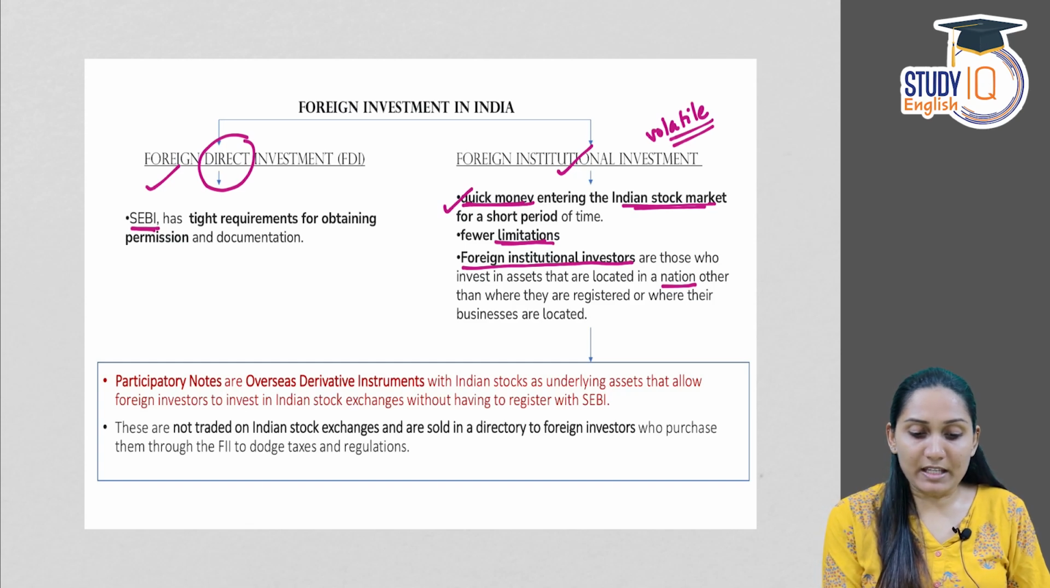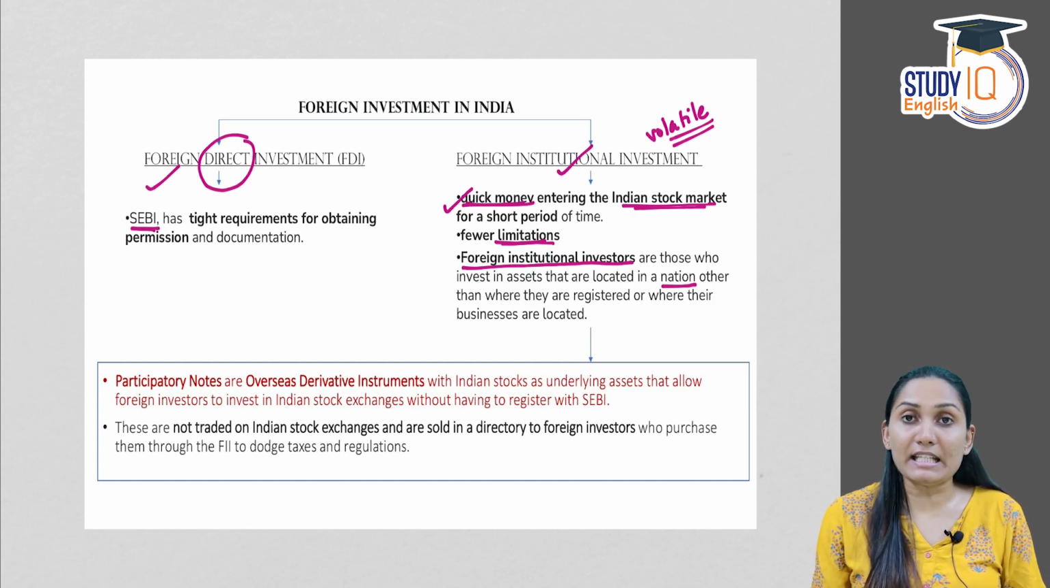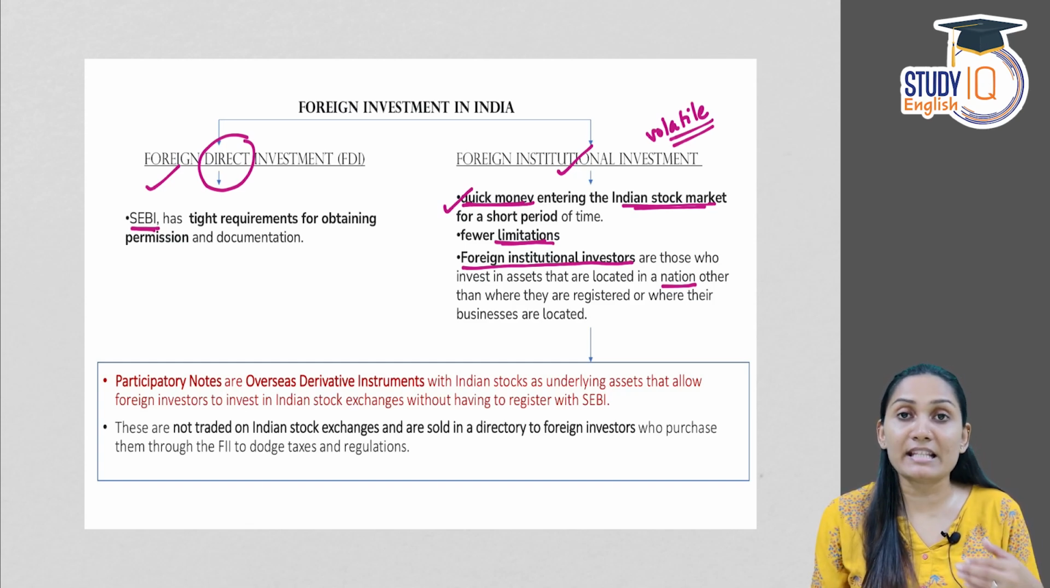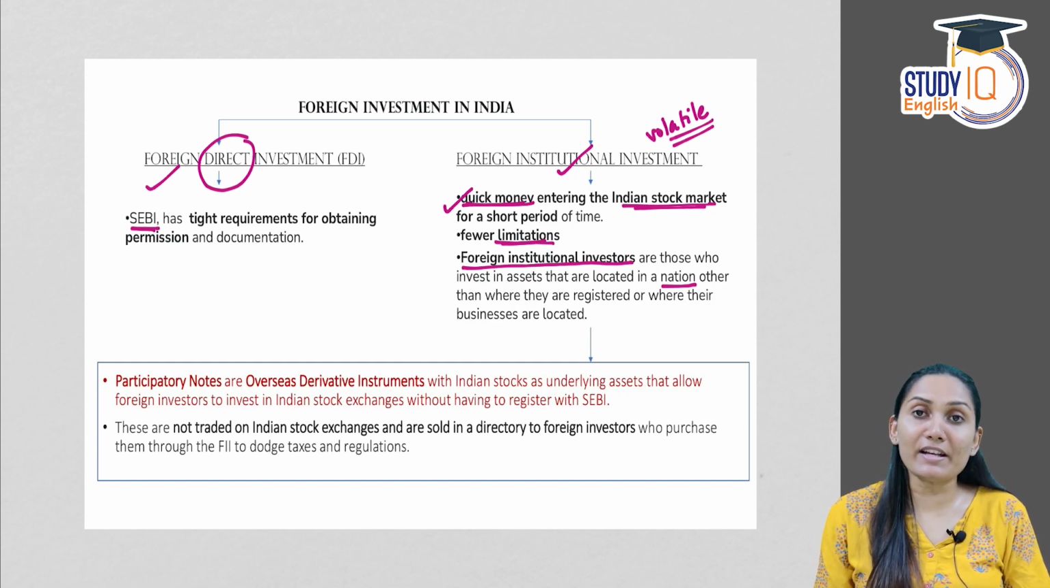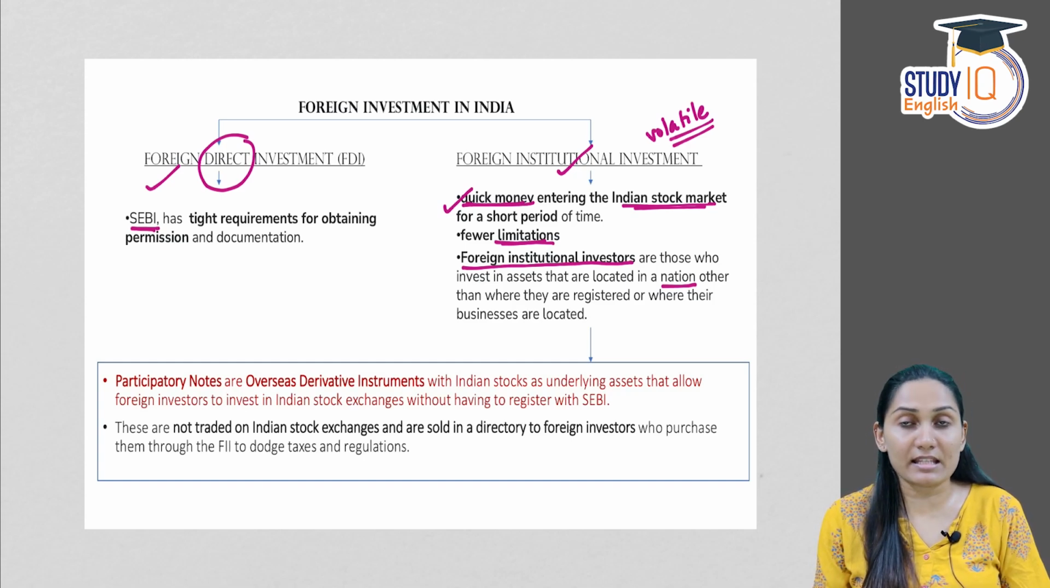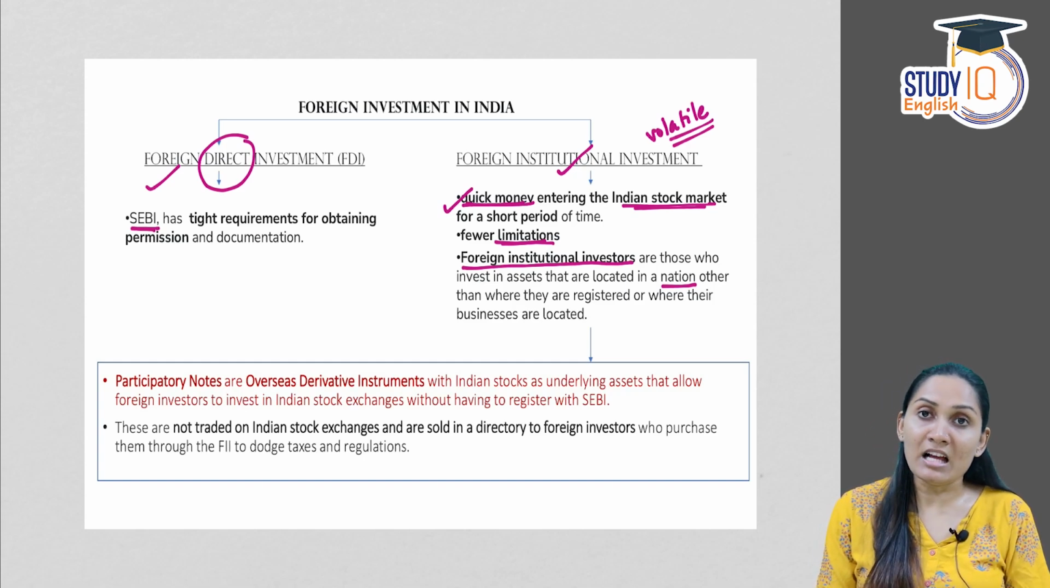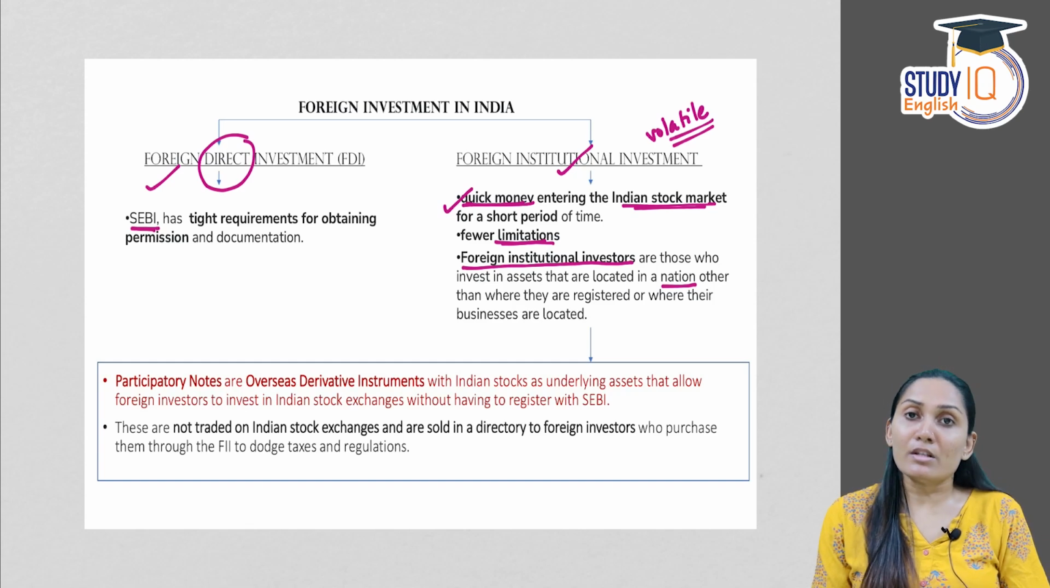Now, we have seen what a foreign direct investment is. It is where the investor makes direct investments in a company. Institutional investment is where the investor registers himself with Sebi, the Securities and Exchange Board of India, and makes the investment through the stock exchange. That is foreign institutional investment.